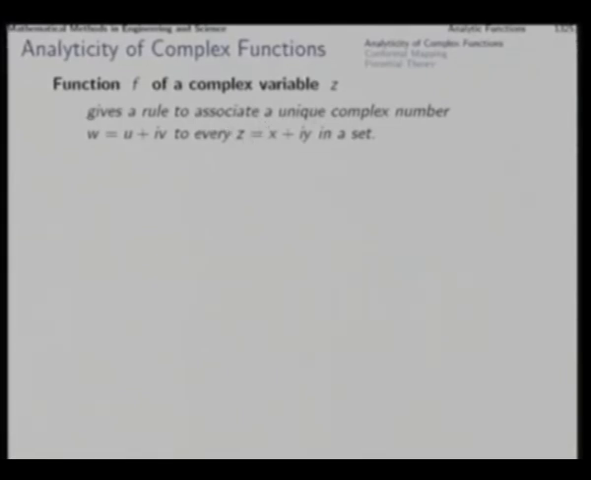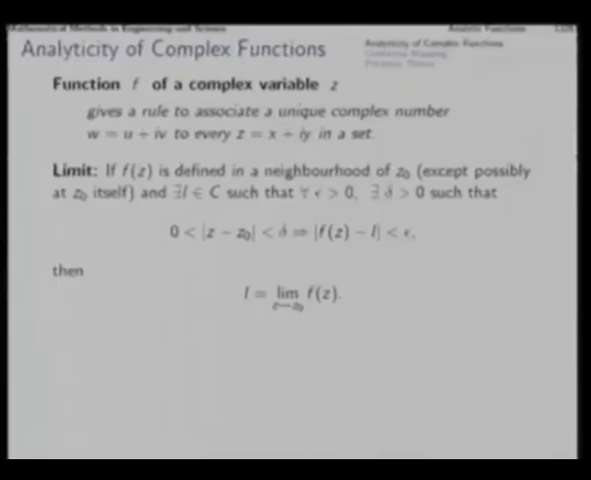And as for any calculus, for example, calculus of real functions, we start with the definition of limit, continuity and derivatives. The first, limit. If the function f of z is defined in a neighborhood of a point z0 except possibly at z0 itself, what it means is that for the definition of the limit at point z0, it is not necessary for the function to be defined at that point. You can define a limit without the function being defined at that point.